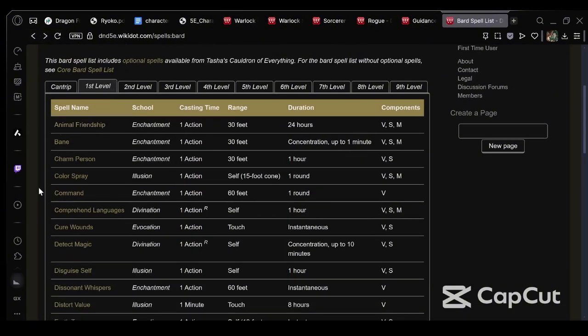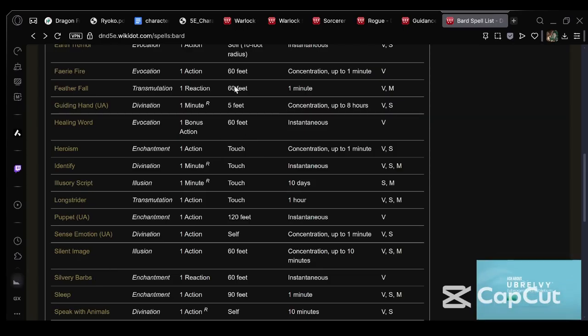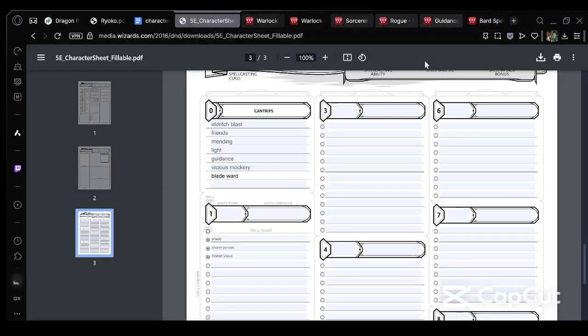So what is that first level spell? Out of all these, let's go with Healing Word. Because first off, it is a bonus action. We could go with Silvery Barbs. Yeah, honestly, Silvery Barbs. Again, that is his causality manipulation coming in and clutching the day.